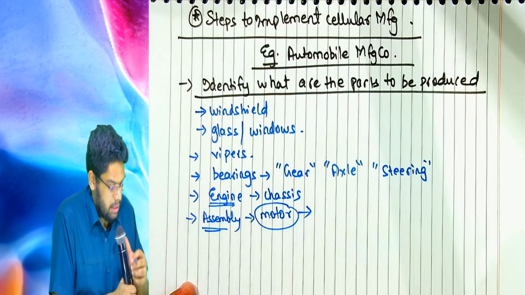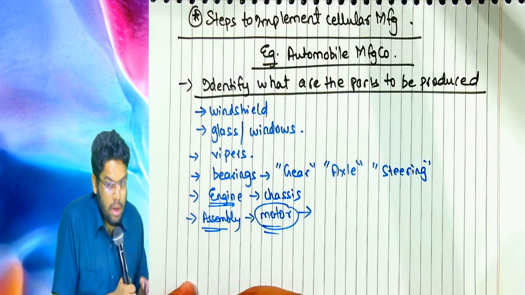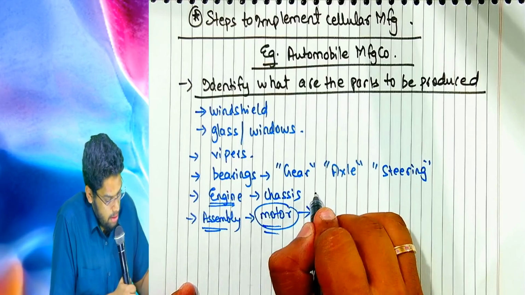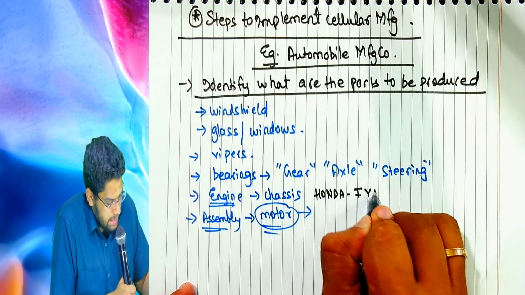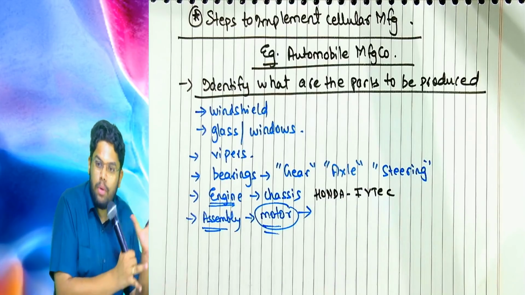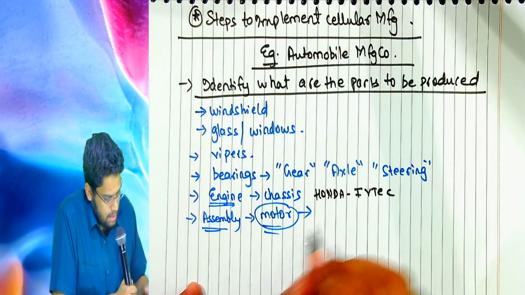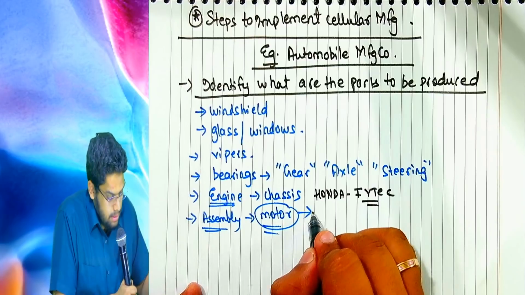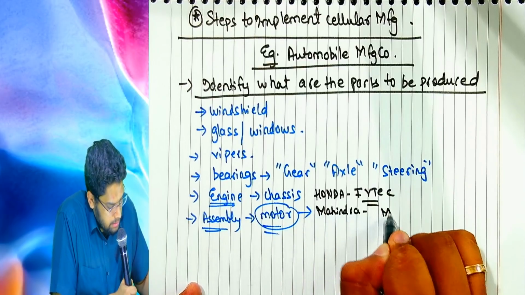Many companies will not tell anyone about this process. They will have their own technology. For example, Honda has its own technology known as iVTech. It is their property; we don't know how it is done. Mahindra has its own M-Hawk engines.